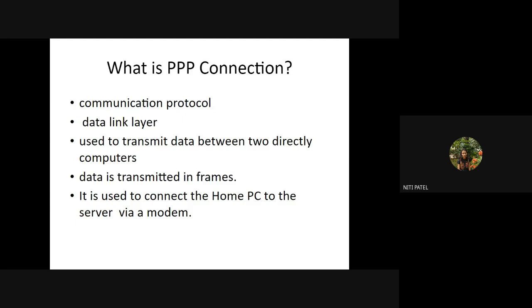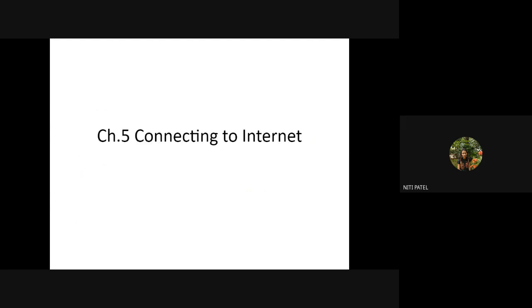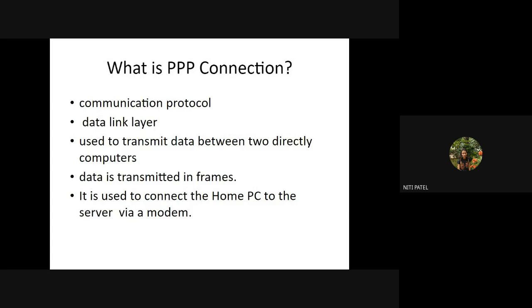Now, what is that point to point? When I say connecting to the internet, what does it mean? Why do I connect to the internet? First of all, to access the outside world's data, correct. So if I want to access any data, if I want to search any data, if I want to share any data, for that purpose, I need to connect to the internet. So when I am saying I am connecting to the internet, it means I am connecting to another machine with internet connectivity, either to take something from that machine or to give something to that machine. So one type of internet connection can be a PPP connection, that is a point to point connection.